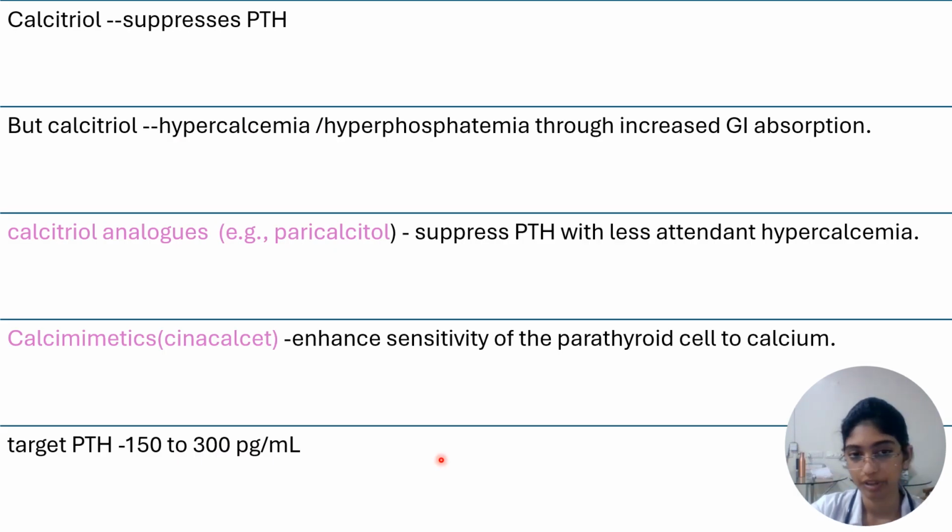And calcitriol can also suppress parathormone, but calcitriol has a risk of causing hypercalcemia and hyperphosphatemia through excessive GI absorption. But calcitriol analogs like paricalcitol will suppress the parathormone with less attendant hypercalcemia. So we can use calcitriol analogs like paricalcitol. And calcimimetics like cinacalcet increase the sensitivity of the parathyroid gland to the existing calcium in the blood, so there will be less production of parathormone. And we have to target a parathormone level between 150 to 300 picogram per ml, because if it becomes too low, there is a chance of adynamic bone disease. So it should be between 150 to 300.